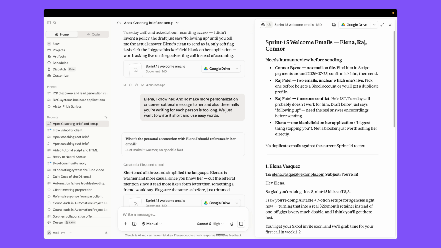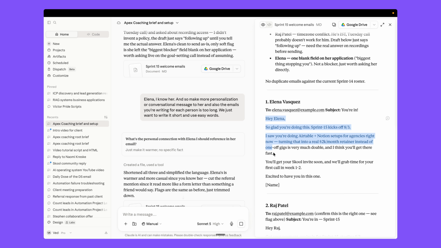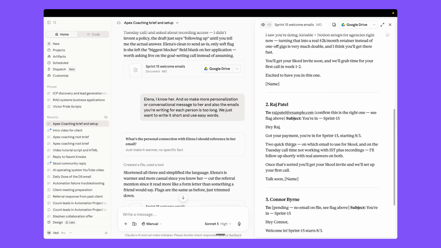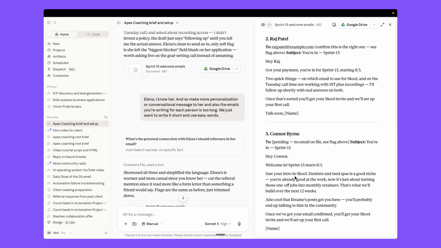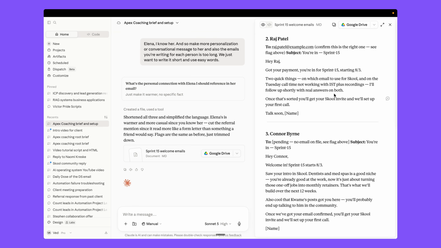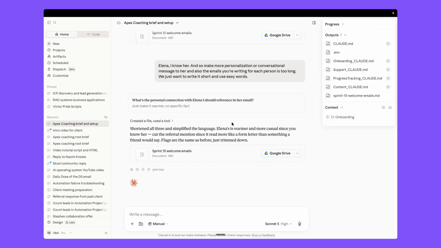So you can see it flag it here, and it write the short email, right? And also more personal emails to Elena. We have short email for Raj and for the Connor as well, right? So once you're happy with those things about email or you need human review, you can just tell Claude to convert it into a skill, right?